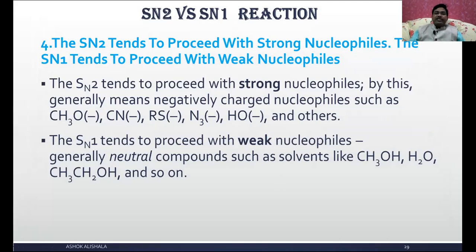The SN2 tends to proceed with strong nucleophiles. This generally means negatively charged nucleophiles such as methoxide, cyanide, thiolate, azide, hydroxide and others. The SN1 tends to proceed with weak nucleophiles, generally neutral compounds such as solvents like methyl alcohol, water, ethyl alcohol and so on.